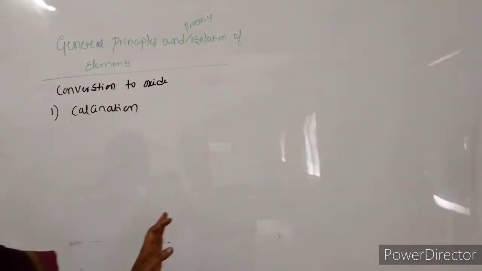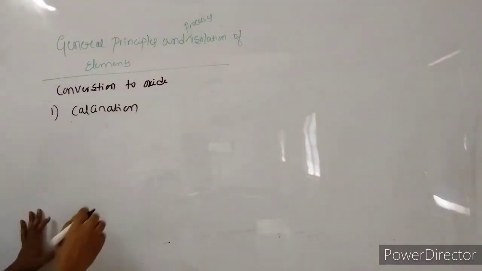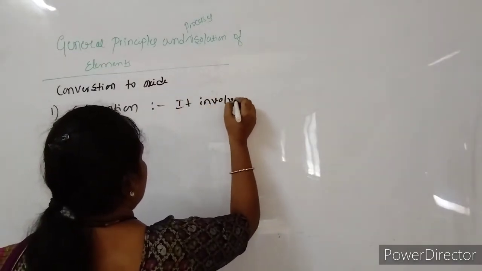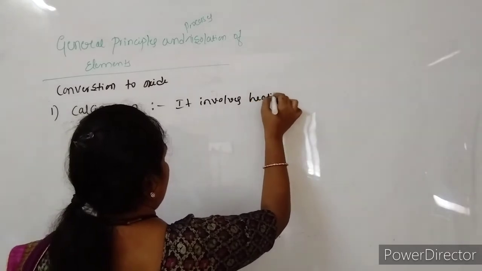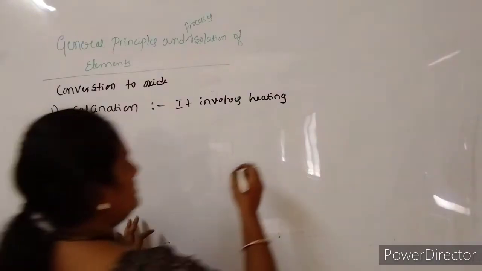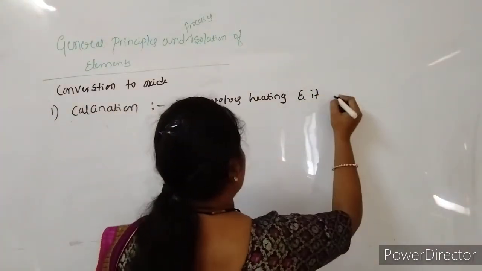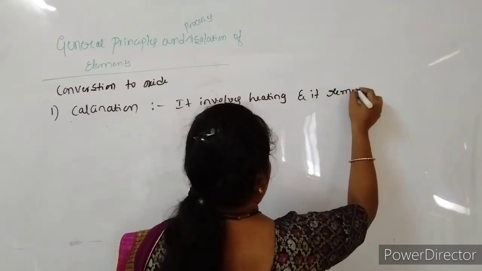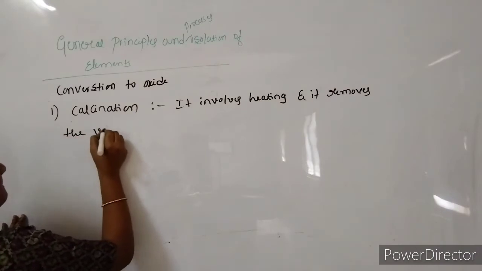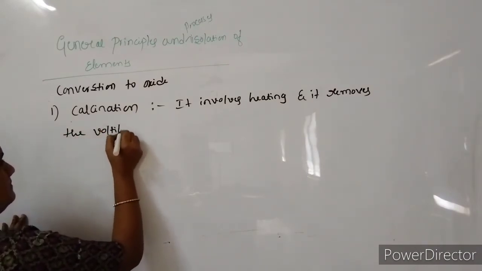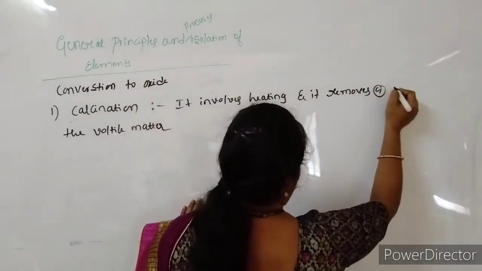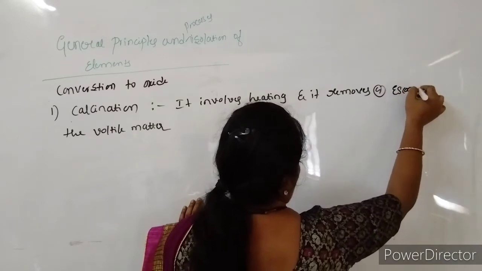So calcination can be defined as follows: it involves heating, and it removes the volatile matter, or the volatile matter escapes.